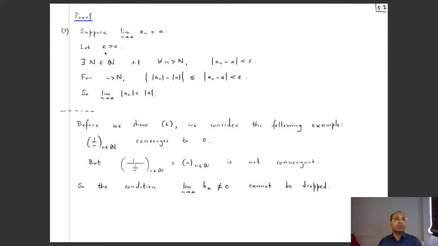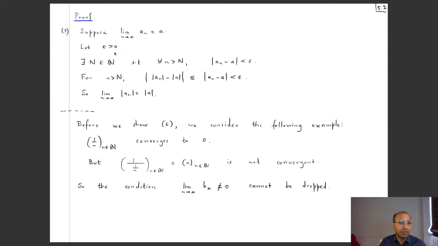So let epsilon be positive, and then we know that there exists an index capital N such that beyond that index, the distance of the nth term of our original sequence to its limit is less than epsilon. So now with the same capital N, for all n bigger than capital N, the distance of the nth term of the new sequence, which is mod an minus mod a, thanks to the reverse triangle inequality, is less than or equal to mod an minus a, which we know is less than epsilon.